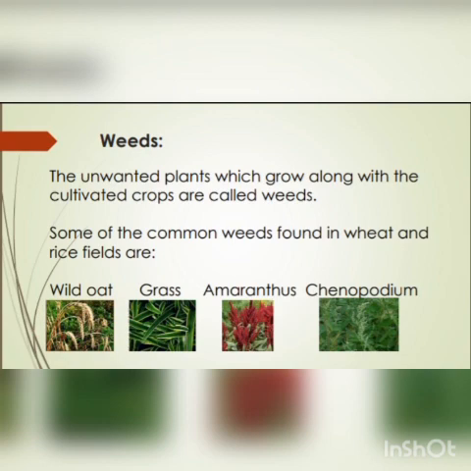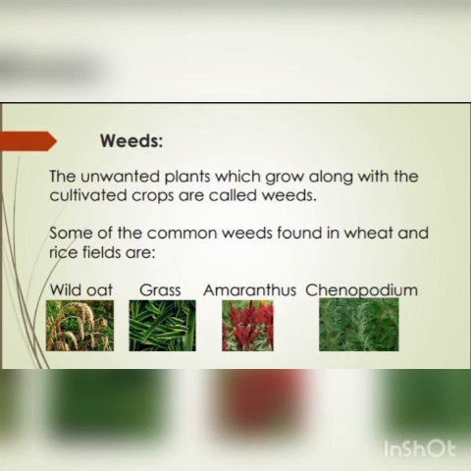The growth of weeds in the fields is harmful because they consume a lot of fertilizer, water, sunlight and space meant for the crop plants, and reduce the crop yield and lower the quality of food grains. Since the presence of weeds reduces the crop yield, it is necessary to remove them from time to time.